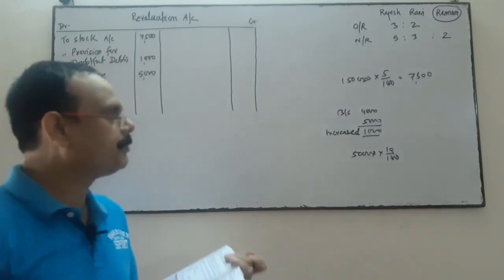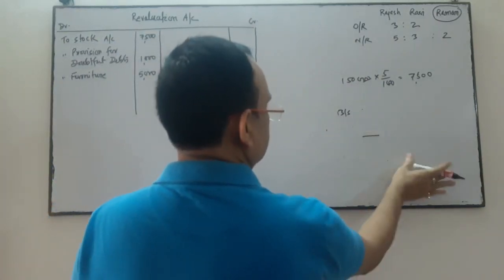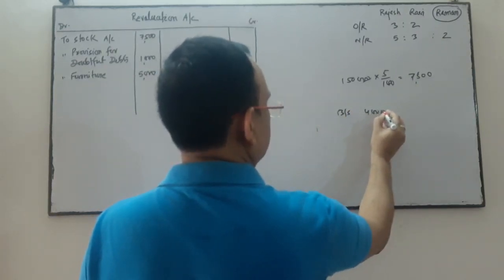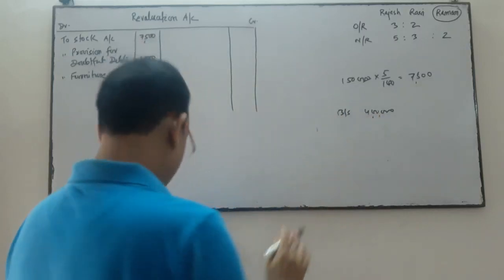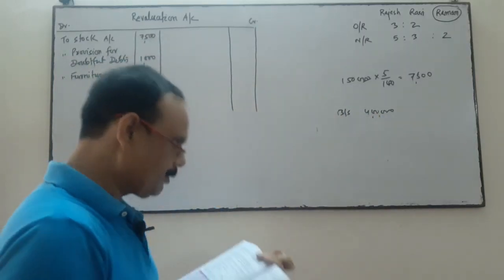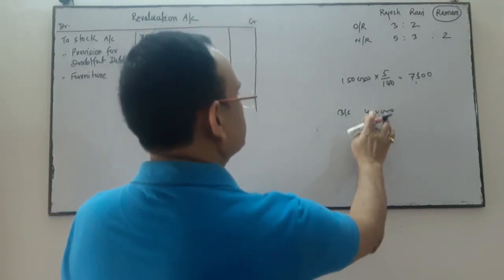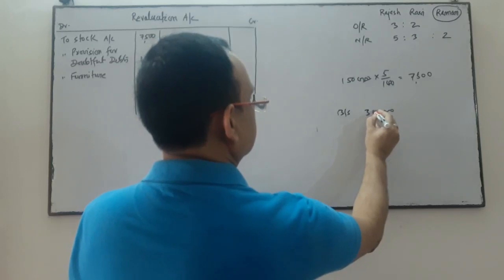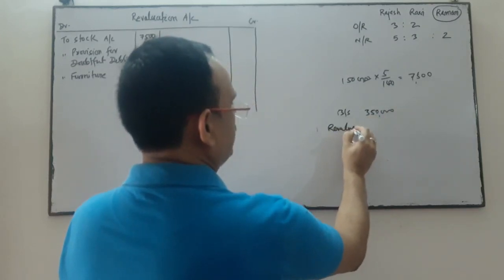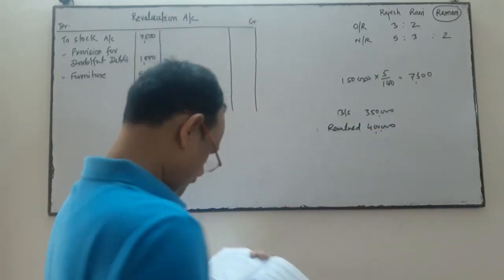Building revalued at 4 lakhs. Building given in the balance sheet is 3,50,000 and the revalued figure, point number 4, is revalued at 4 lakhs.